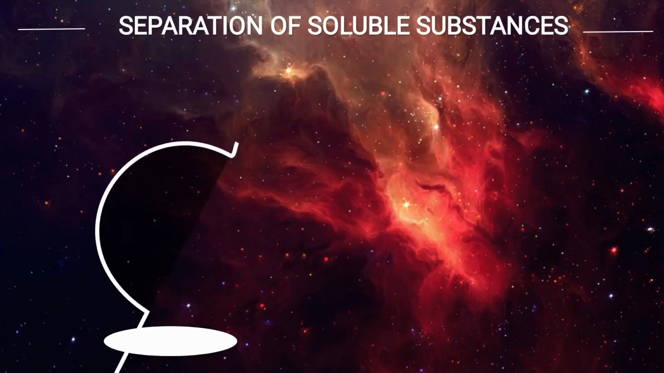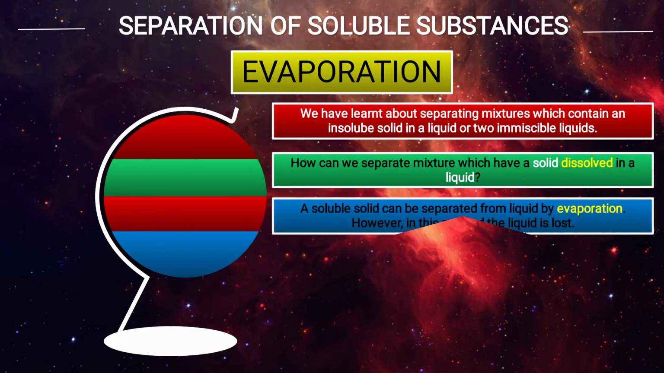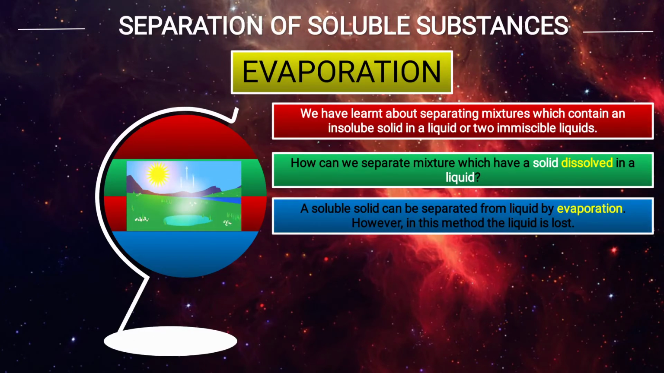Separation of soluble substance. Evaporation. Now we have learned about separating mixtures which contain an insoluble solid and liquid, or two immiscible liquids. Now, how can we separate a mixture which has a solid dissolved in a liquid, like salt and water? Salt will dissolve in water. How can we separate it? We can separate it with the help of evaporation. A soluble solid can be separated from liquid by evaporation.